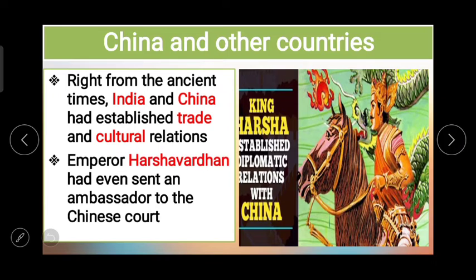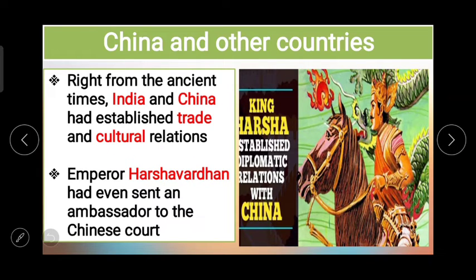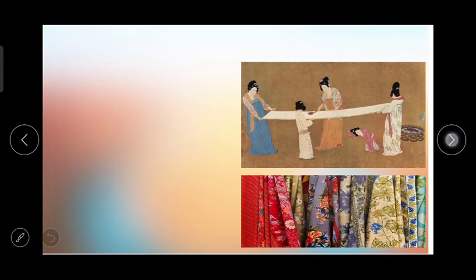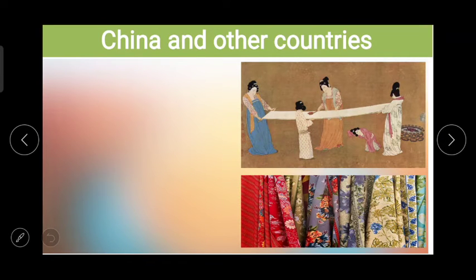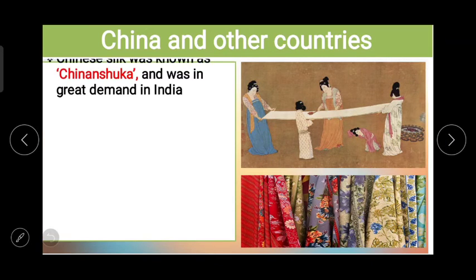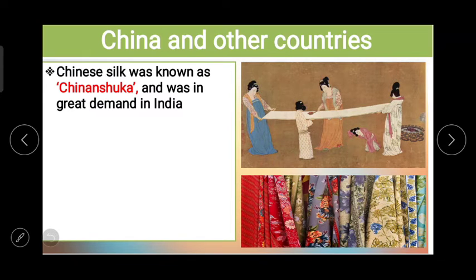Emperor Harshavardhan had even sent an ambassador to the Chinese court. Chinese silk was known as Chinnashuka and was in great demand in India. So here Harshavardhan, who played a very important role in establishing a relation with China, sent his ambassador to the Chinese court. So whenever we talk about the ancient period relation of India and China, the name of Harshavardhan is very important. On the screen now you can see Chinese silk was known as Chinnashuka and was in great demand in India.